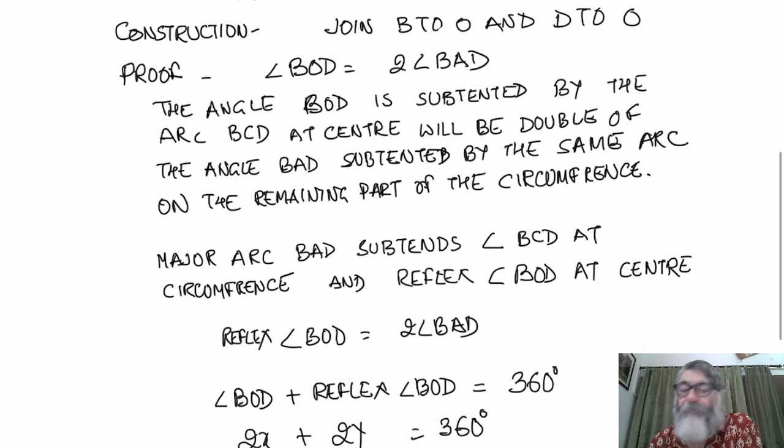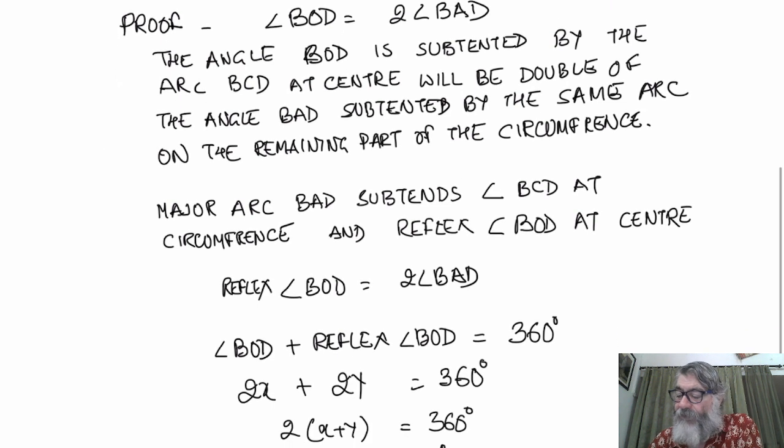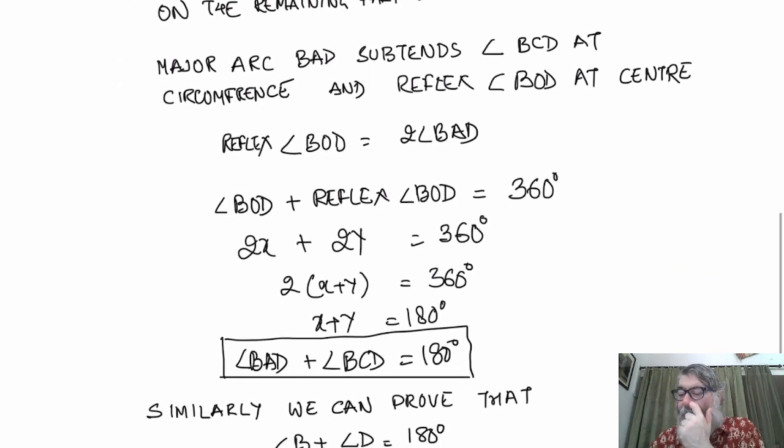Then we said BOD plus reflex angle BOD will be equal to 360 degree. To simplify, instead of writing every time BOD and reflex angle BOD or BAD or BCD, we generally denote in terms of x and y. So we said 2x plus 2y is 360 degree. We took 2 common, x plus y is 180 degree. Divide both sides by 2, so 2 will cancel. x plus y will become 180 degree.